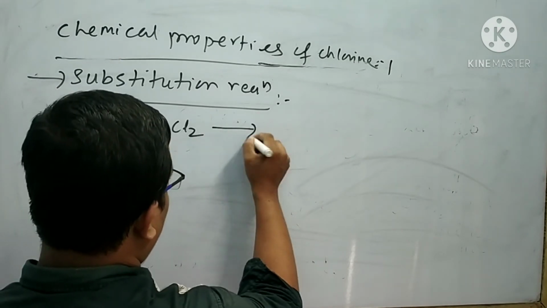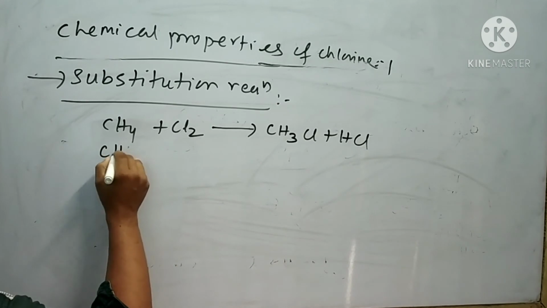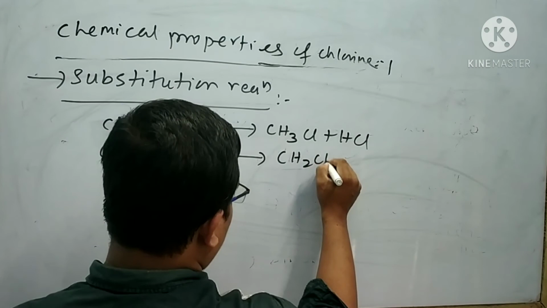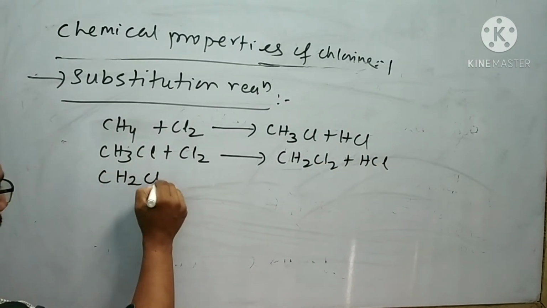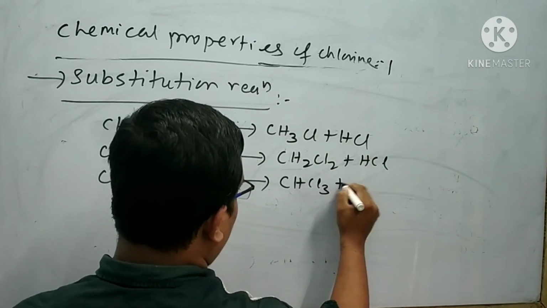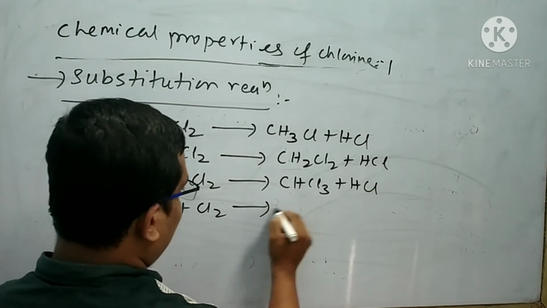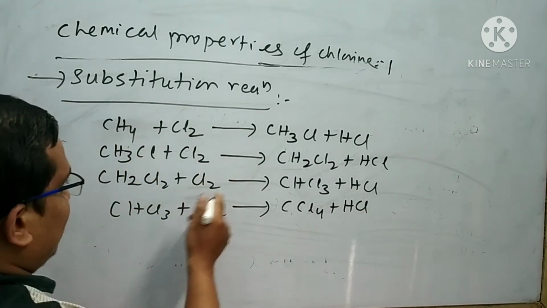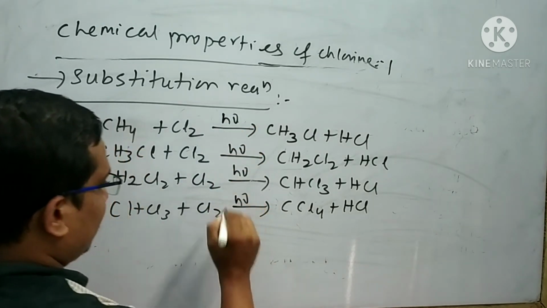CH4 plus Cl2 gives CH3Cl plus HCl. Again when CH3Cl is subjected to reaction with the chlorine, then CH2Cl2 plus HCl is formed. CH2Cl2 plus chlorine gives CHCl3 plus HCl. CHCl3 plus chlorine gives CCl4 plus HCl. Actually these reactions generally take place in the presence of sunlight.